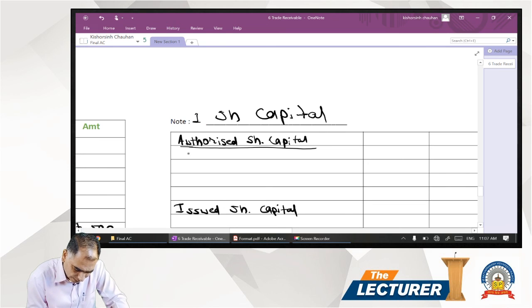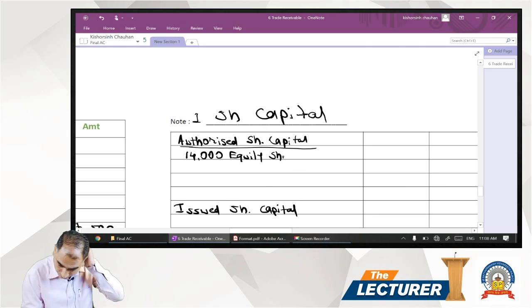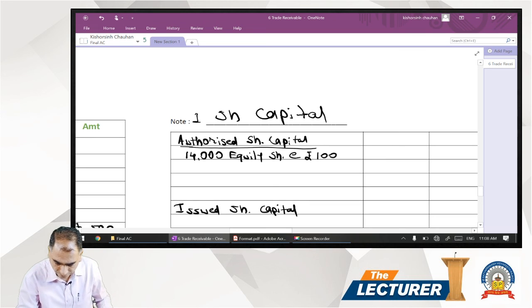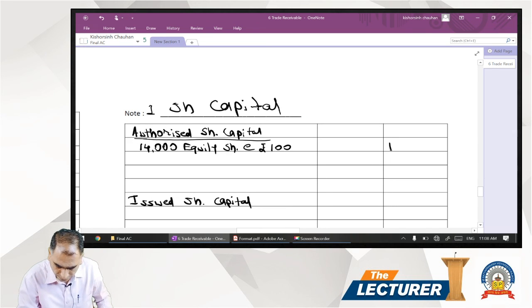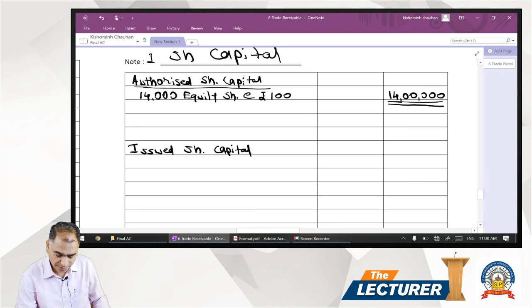Authorized share capital is 14,000 equity shares at the rate of rupees 100, so it would be 14 lakh rupees. But being authorized share capital, it should not be part of the balance sheet, though it is disclosed in the balance sheet. So you put a double underline over it so that it is not considered in the total.